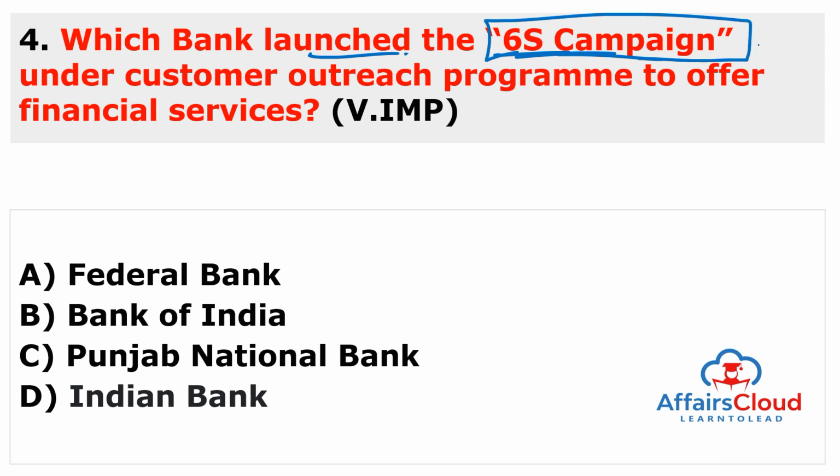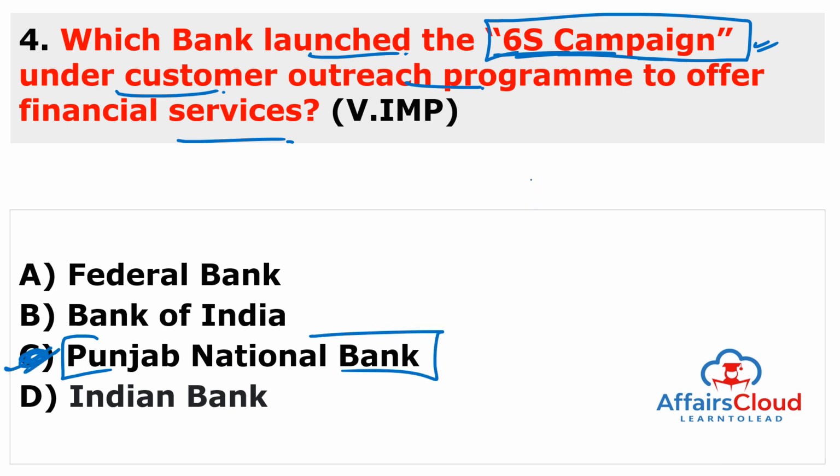Again, very important question for the banking student. The 6S campaign under the customer outreach program is to offer financial services, so that all the customers can get the knowledge of financial services, and this bank is Punjab National Bank. So the answer of this question is C.